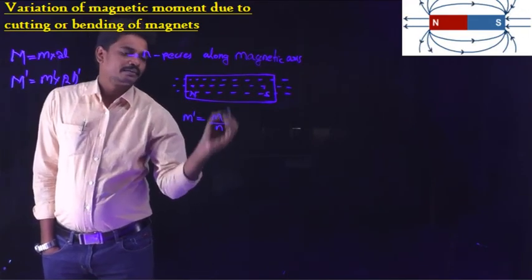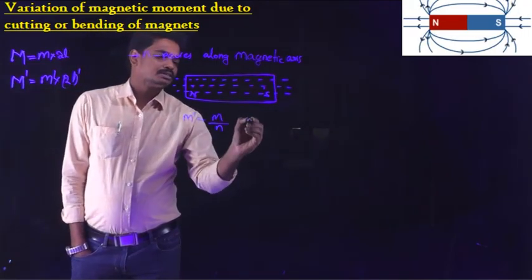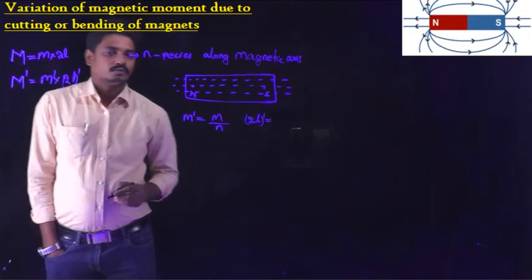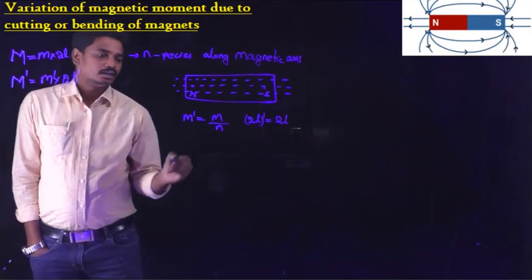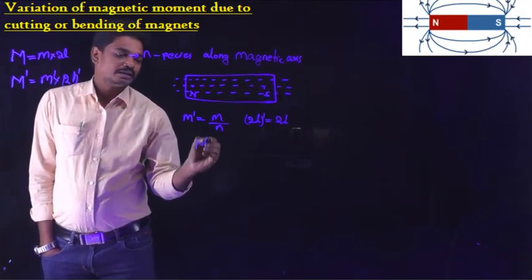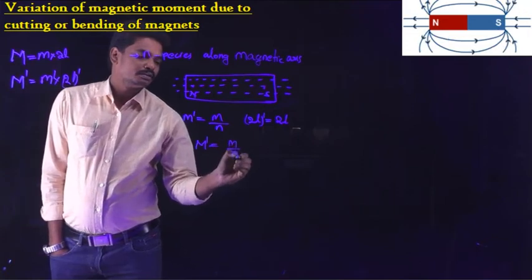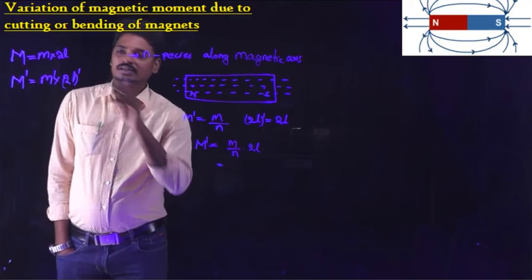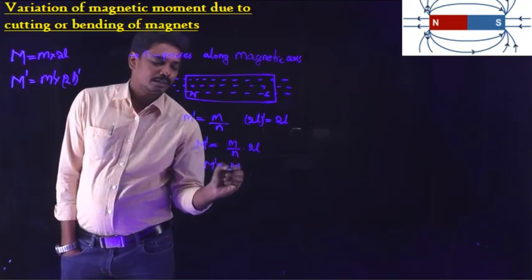So m by n. As it is cut along the magnetic axis, the magnetic length of the bar magnet remains the same, 2l. Therefore, the new magnetic dipole moment M dash is equal to m by n into 2l, that is m into 2l, which is nothing but capital M. So M dash is equal to capital M by n.